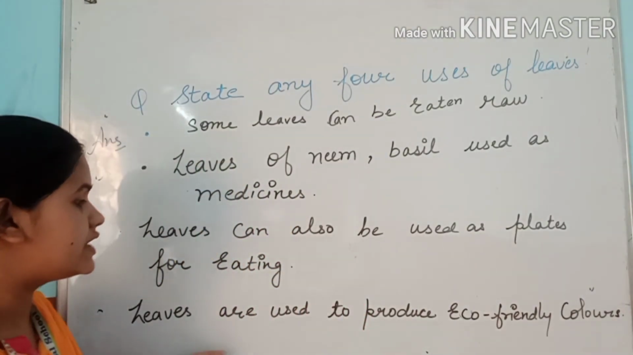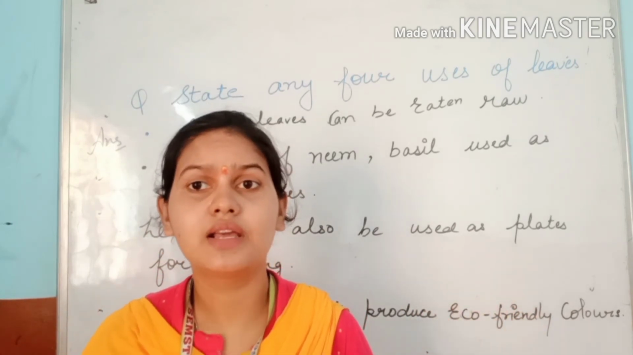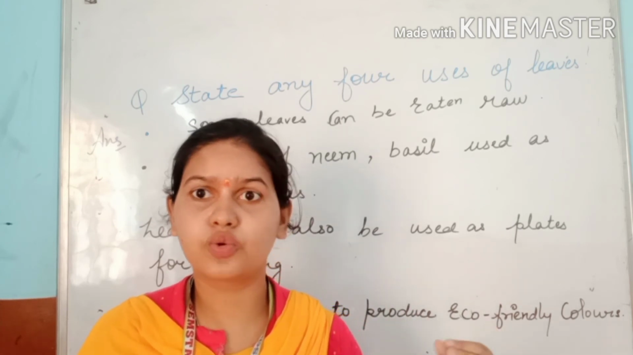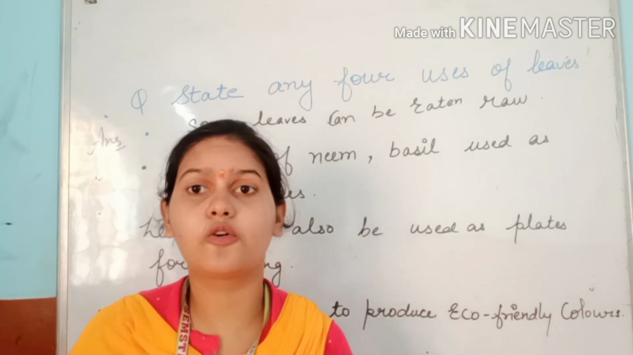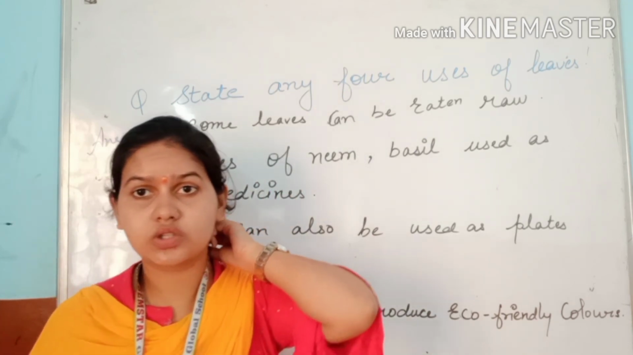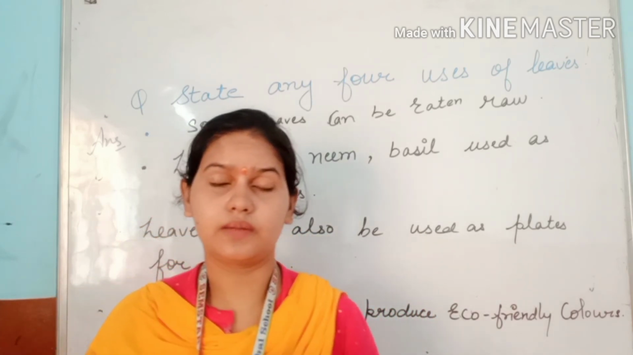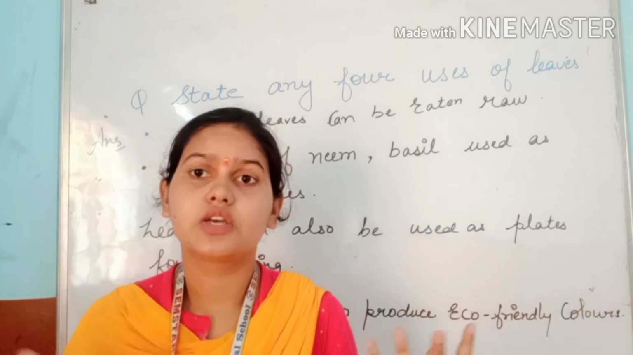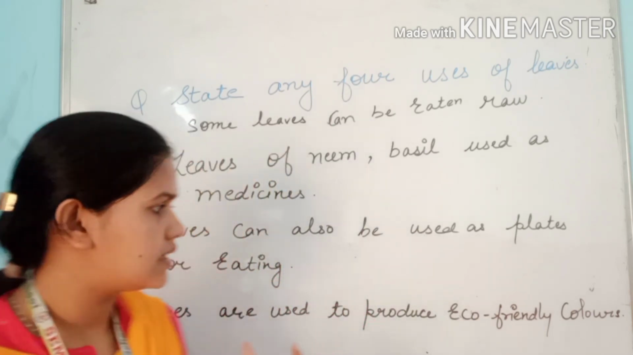And leaves are used to produce eco-friendly colors. In our previous chapter we learned how we can use vegetables like spinach and red roots to get colors. These colors are very eco-friendly. They are not harmful for our skin or for the clothes. That's why they are known as eco-friendly: things that never hurt anyone, that are useful to our environment, and that we can reuse.